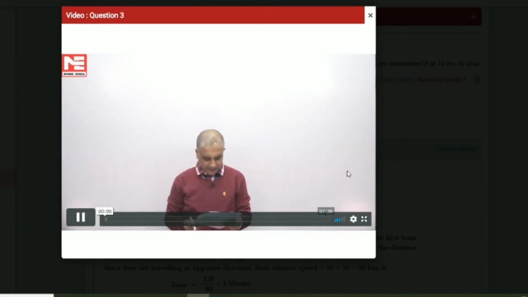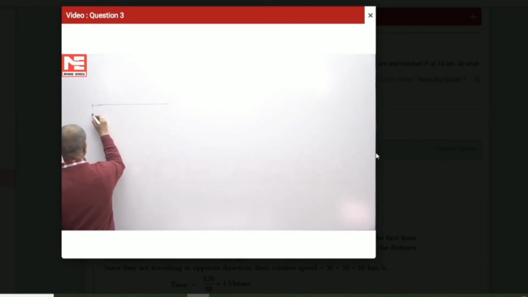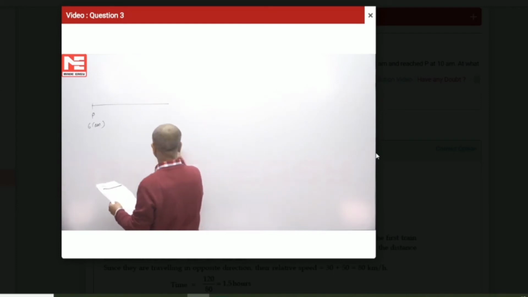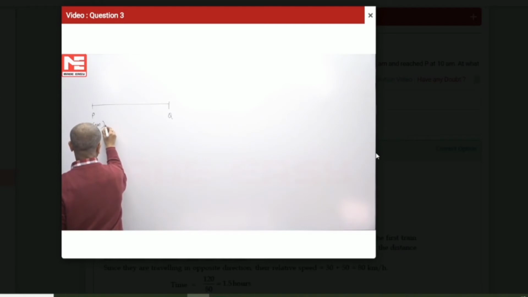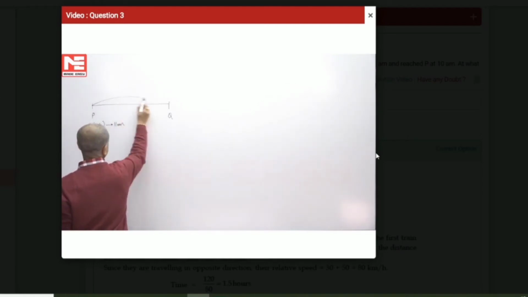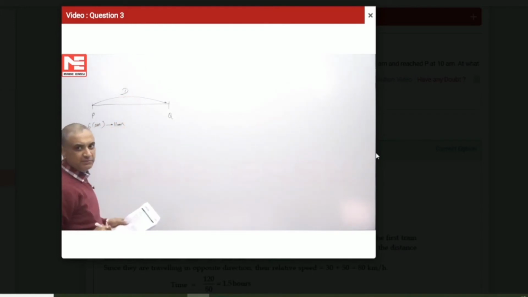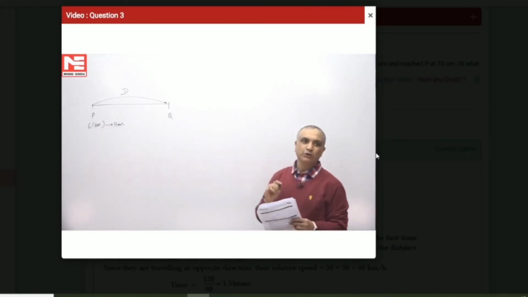A train left station P at 6 a.m. and reaches another station Q at 11 a.m. So the train from P reaches Q from 6 a.m. till 11 a.m. Let the total distance from P to Q be equal to d kilometers.